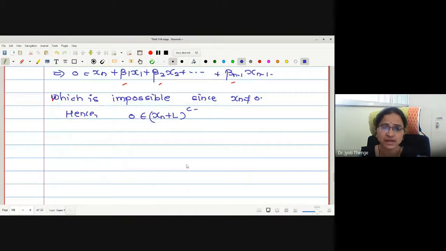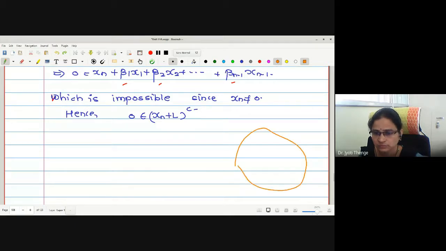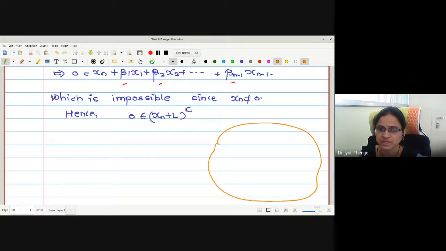What is the meaning of open set? So this is some xn plus L complement. Instead of showing it like this, what I will do is consider one big space, capital N. Somewhere here it will be L, and somewhere here it will be xn plus L. Correct?